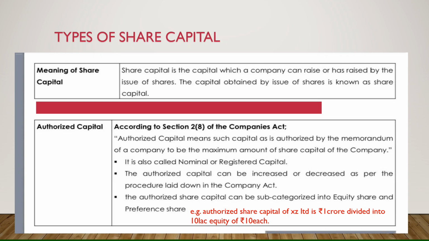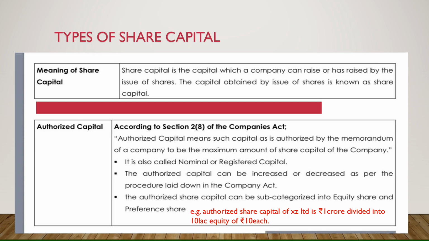Here you can see, according to section 2 subsection 8 of the Companies Act, authorized capital means such capital as is authorized by the memorandum of the company to be the maximum amount of share capital of the company. That is, they need to mention this in their memorandum of the company. Also, it is the maximum amount which it can issue in its lifetime.